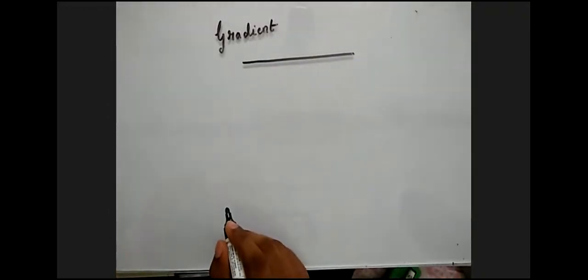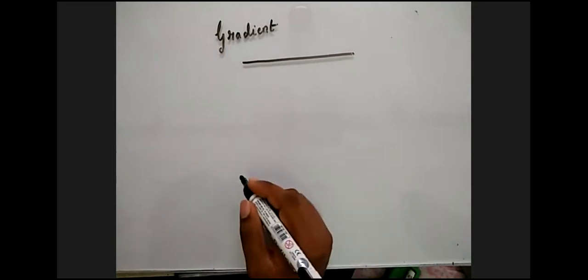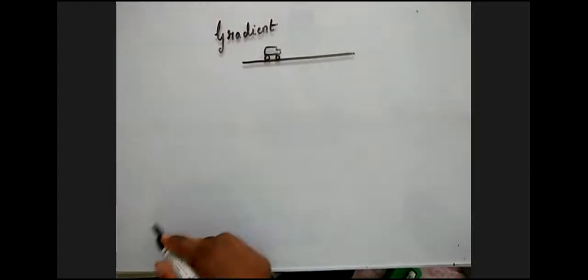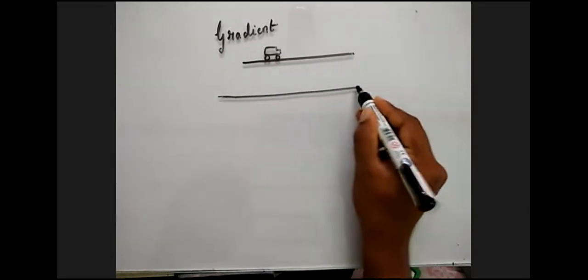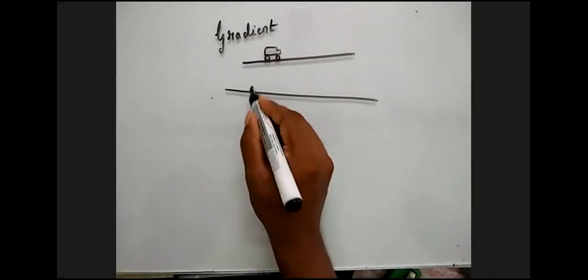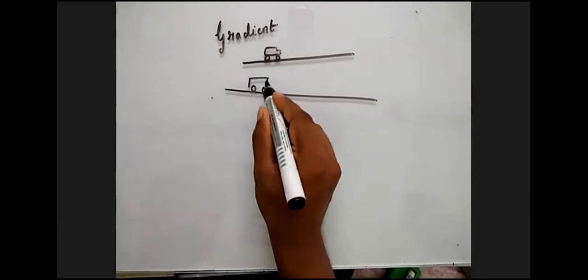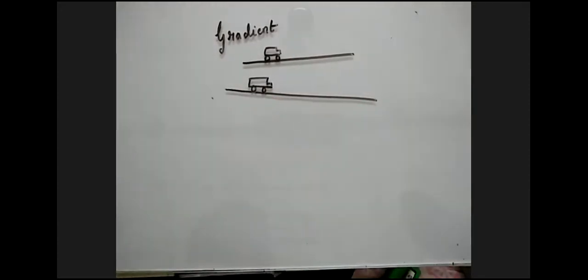Say for example, this is a flat road, right? This is called a flat road or plain road. Assume the road is slanting slightly like this. Are you able to understand? So here it is a bit sloping in direction. Yes or no?